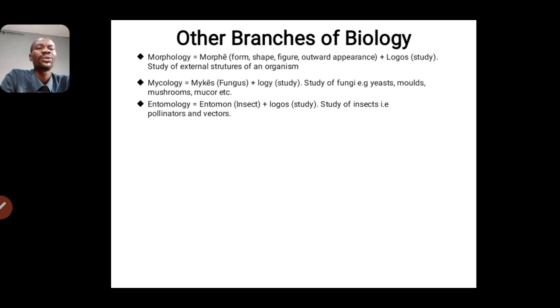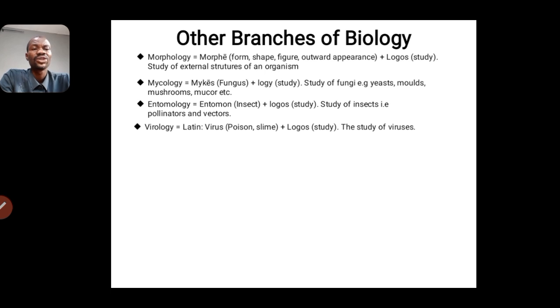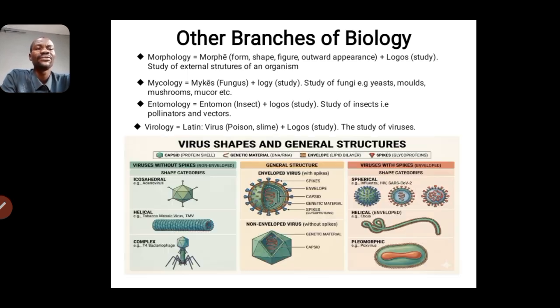Entomology, from entomon, the word for insect, and logos, the word for study, is the study of insects and the vectors. We have virology, from the word virus, which means poison or slime, plus logos. It is the study of viruses.